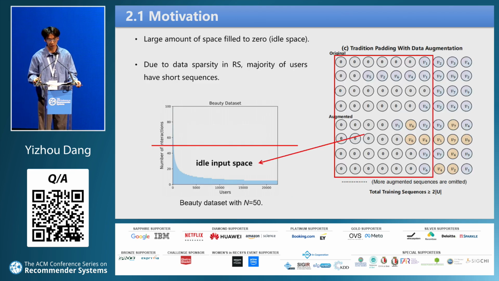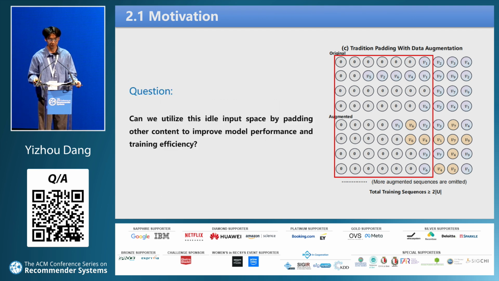As we can see from this figure, if we follow the most common settings and set the maximum sequence length for the beauty dataset to 50, the horizontal axis is the user, the vertical axis is the length of their sequence, and the red line represents 50. A large number of sequences need to be padded to the length of 50. All the white space below the red line can be considered as the idle input space. Also, due to the data sparsity in recommender systems, majority of users have short sequences.